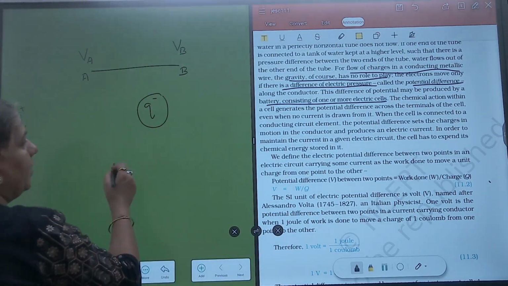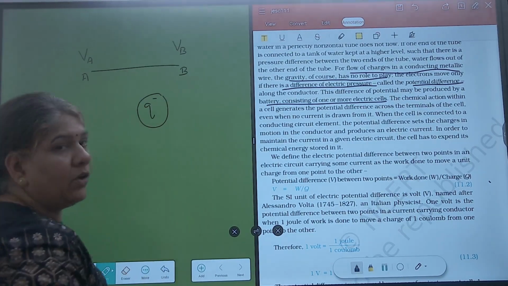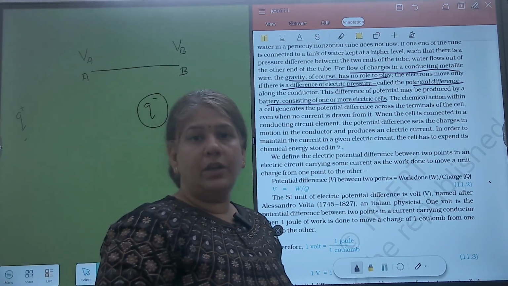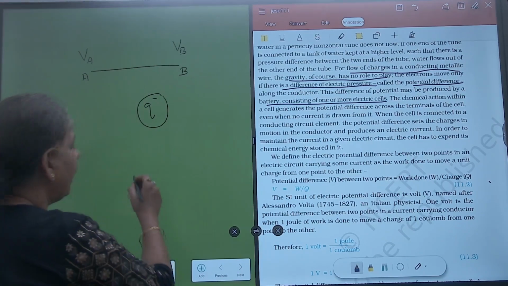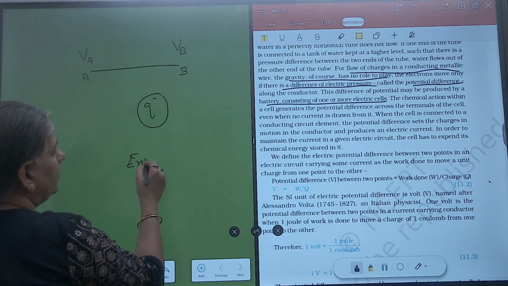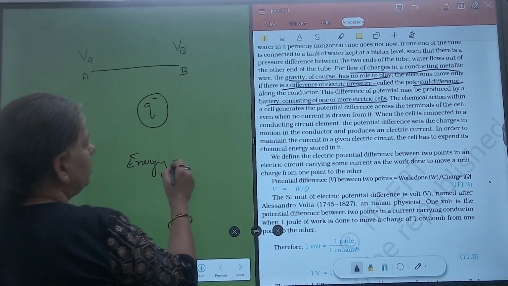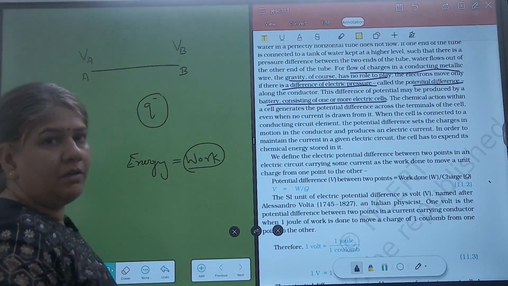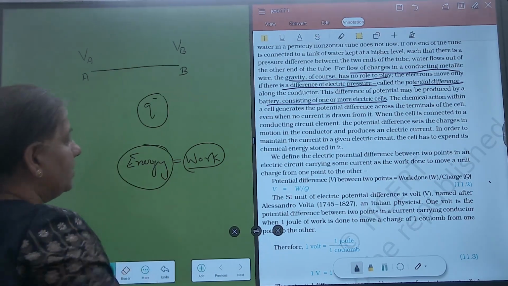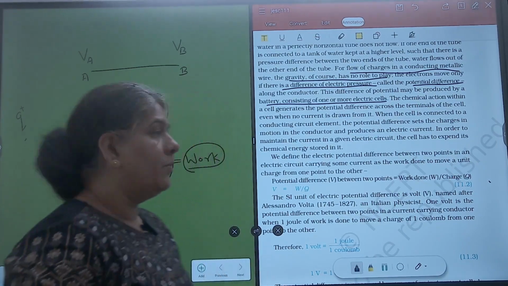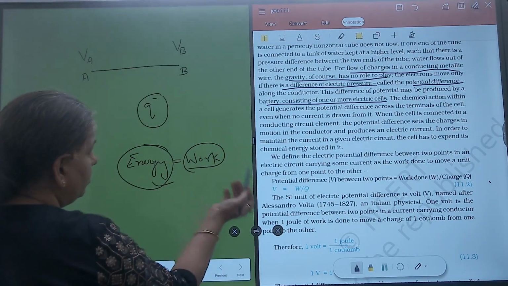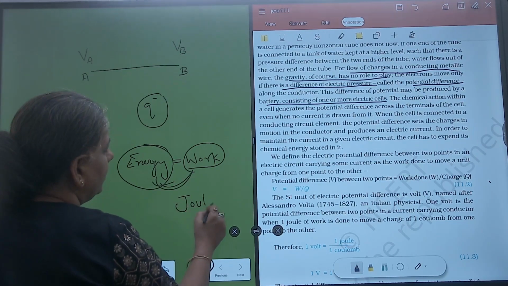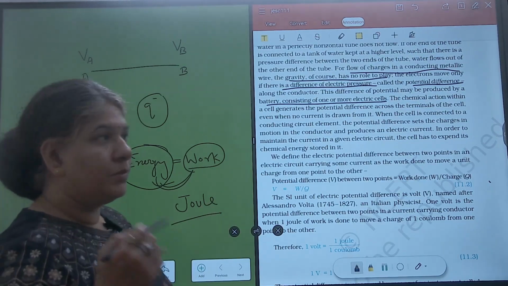And you must have studied in your class 9 that the amount of work done is directly related to energy. The energy and work have the same units. Both are expressed in joules. So energy is nothing but work. So the amount of work that is being done only means that some energy is being used up to do this work. That is, work and energy are synonymous terms that both have the same unit, that is joule.